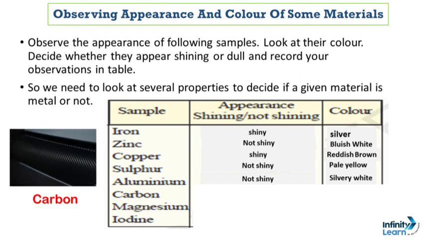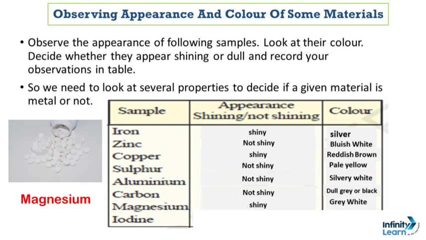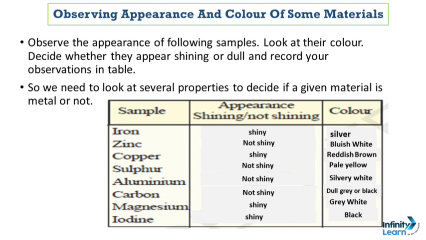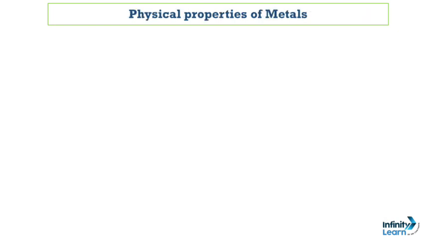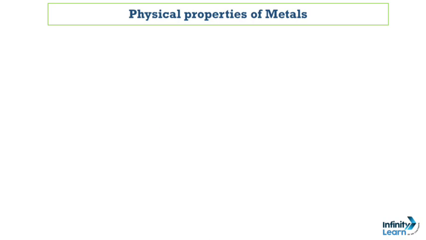Now let's talk about carbon. Carbon is also not shiny in nature and its color is dull grey, or you will find in black form. Our next one metal is of magnesium, which is shiny in nature and we will find its color grey white. And at the last we have iodine, which is shiny in nature and its color is black. So after looking at the appearance and color of some metals, let's now see about the physical properties of metals, because whenever we have to observe anything by its appearance, then the physical properties are really very important to know.